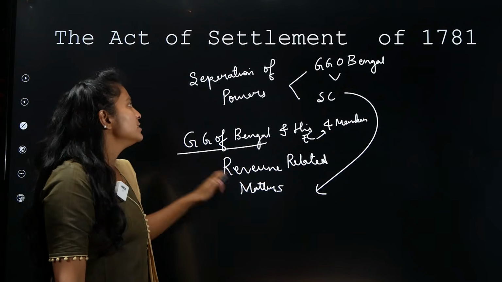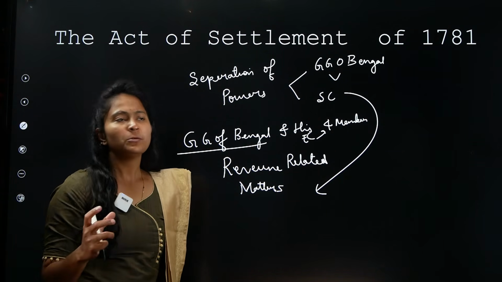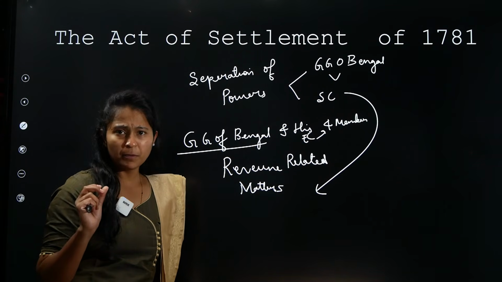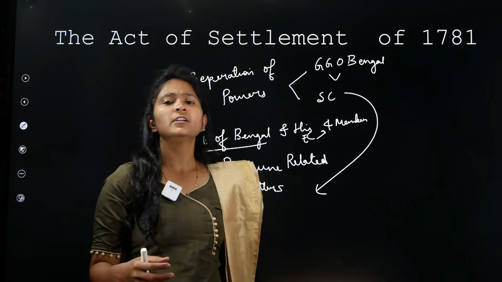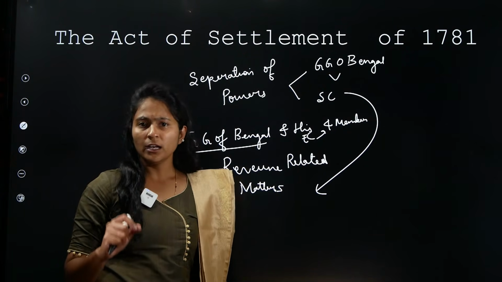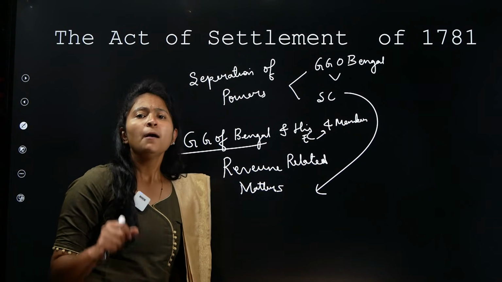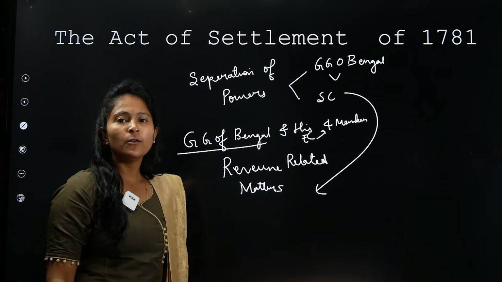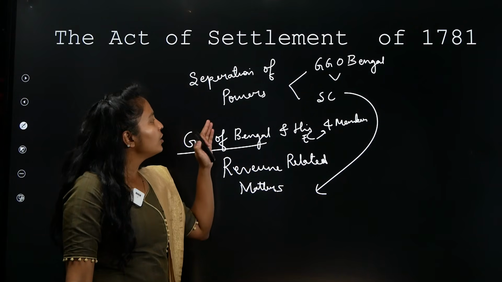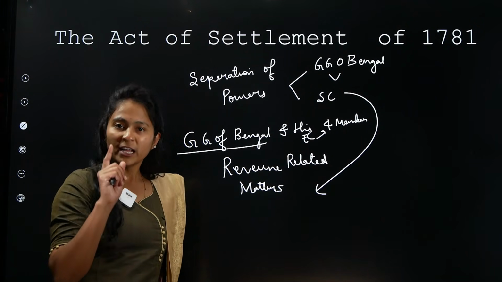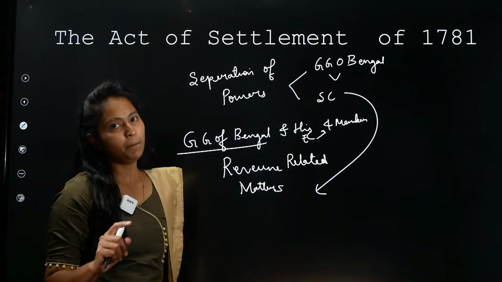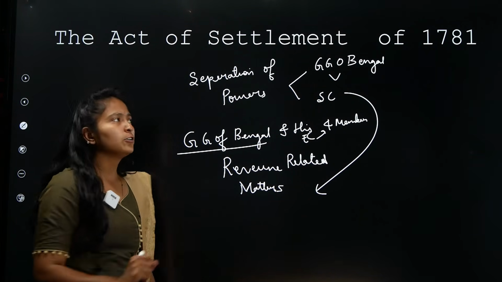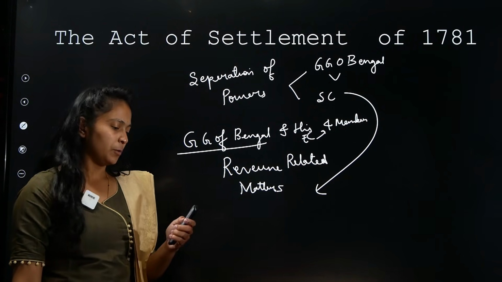So the only important provision that you need to understand here is the separation of powers between the Governor General of Bengal and the Supreme Court. Basically, what happened earlier is that the Governor General would pass a law and the Supreme Court would not allow them to pass that law. This was the issue that we had seen. But now they are giving more power to the Governor General of Bengal. They are saying that the Governor General of Bengal and his executive council of 4 members will take all the decisions when it comes to revenue related matters, and the Supreme Court will not intervene in these matters. This is what the Act of Settlement of 1781 basically talks about.